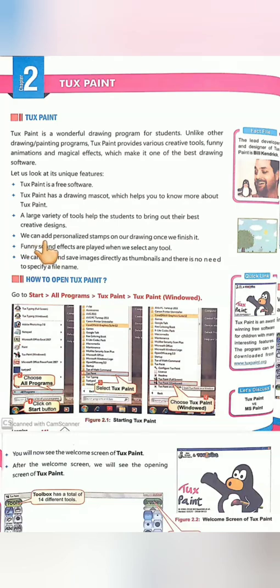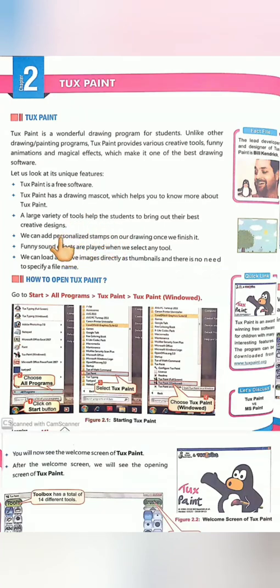We can add personalized stamps on our drawing once we finish it. When you finish your drawing in Tux Paint, you can add personalized stamps.